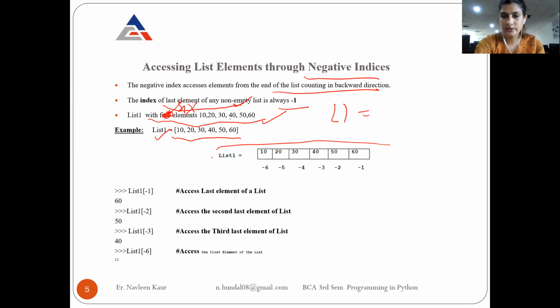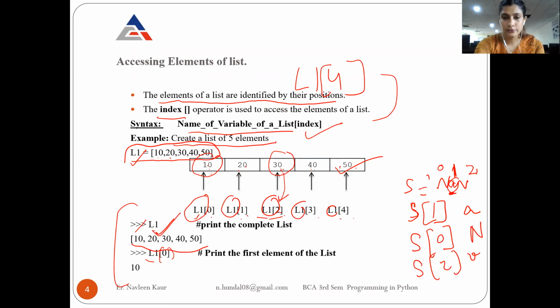So how is it represented? It is represented like this. So if I write the negative indices, this is -1, the last one, the second last is -2, third last is -3, fourth last is -4, fifth last is -5, and so on -6. The same way we are doing it in case of list or in case of string also. Okay, so here if I show you, this is the first element of your list, this is the second element, this is the third element, this is the fourth element, this is the fifth element.